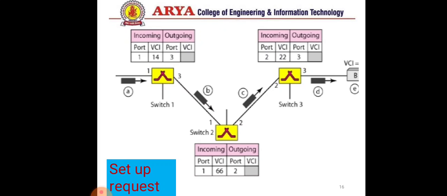See here, in the outgoing table, the VC is empty and we are not able to define the VC number. So what happens in this case? When a sender sends its data, a frame arrives at a port number, here port number 1. When a frame arrives at port number 1 with VC number 14, a switch cannot decide where it will go.